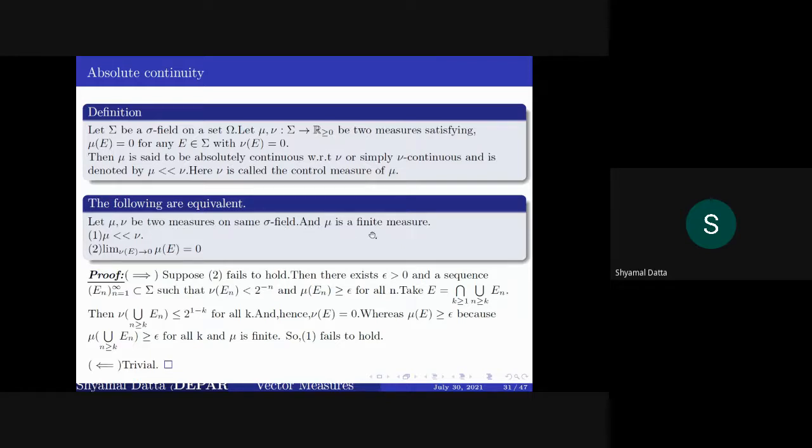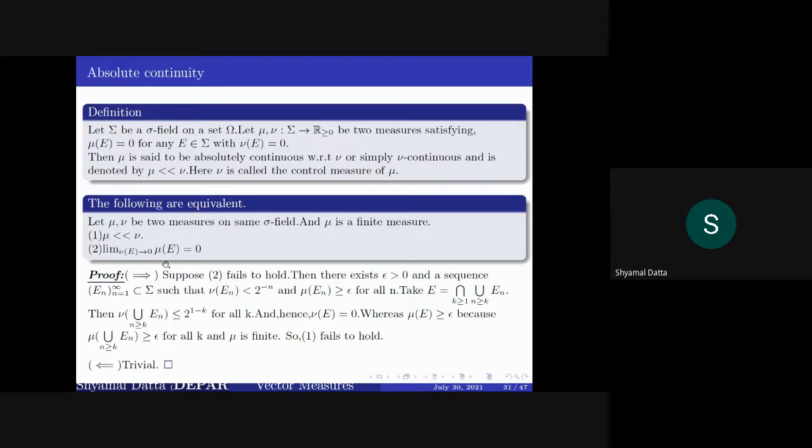And if you take two non-negative real valued measures where mu is finite, then mu is absolutely continuous with respect to nu if and only if the limit, as nu of E tends to 0, of mu of E is equal to 0. We prove this by contradiction the other way.